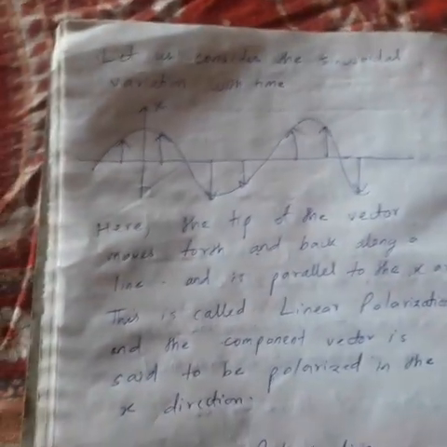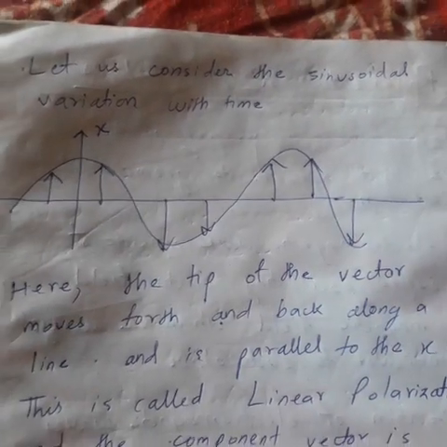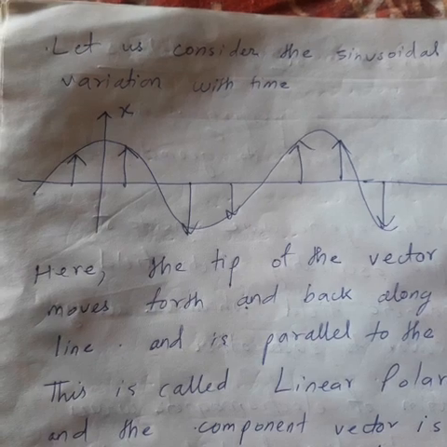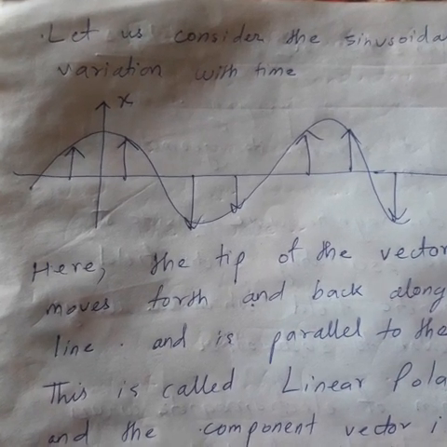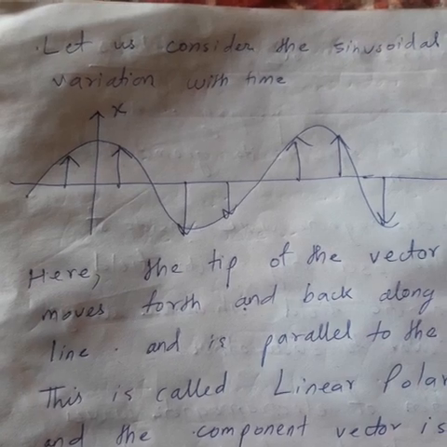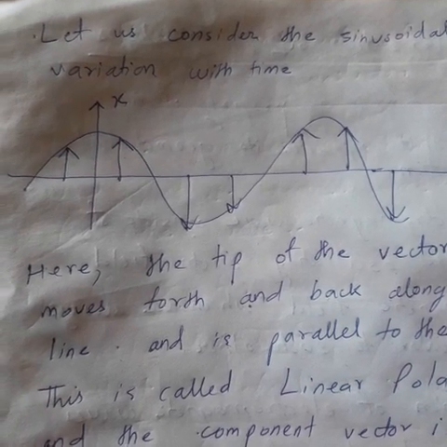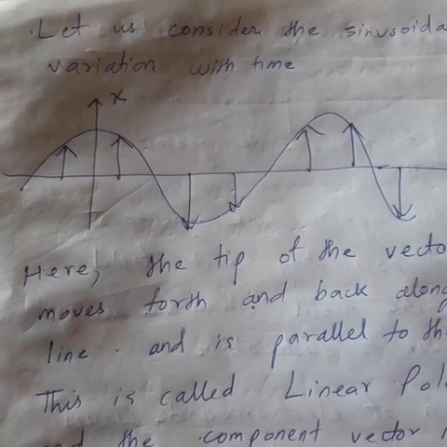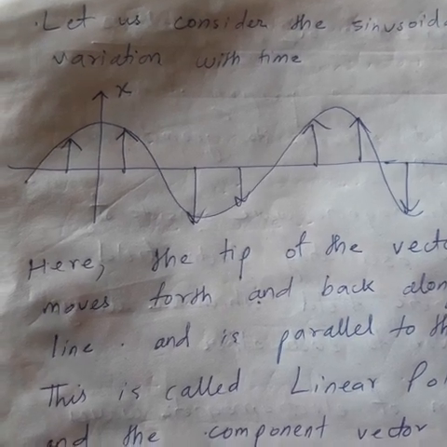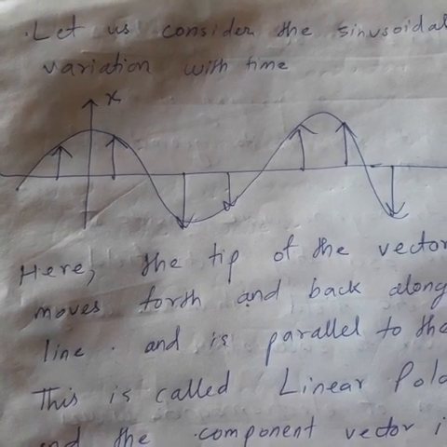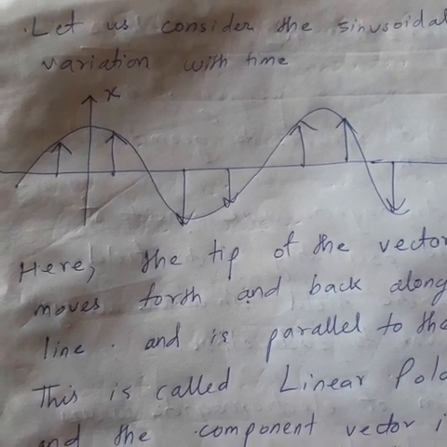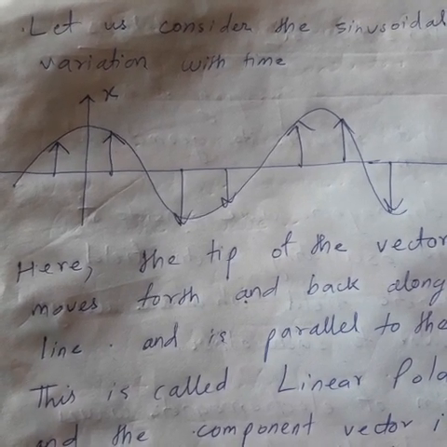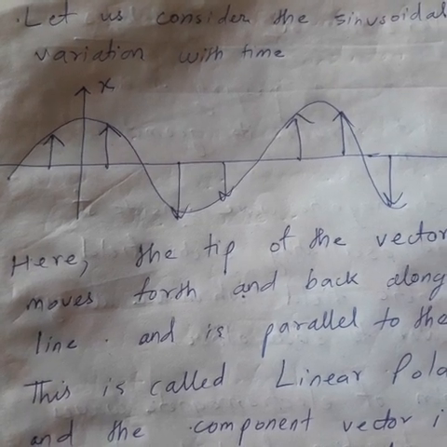Let us understand this with the help of a figure. Look here, I have shown a sinusoidal field. Look at the arrow marks; these are the vectors. I have drawn the x-axis and a sinusoidal resultant field, and you see the vectors are directed upwards and downwards, parallel to the x-axis.